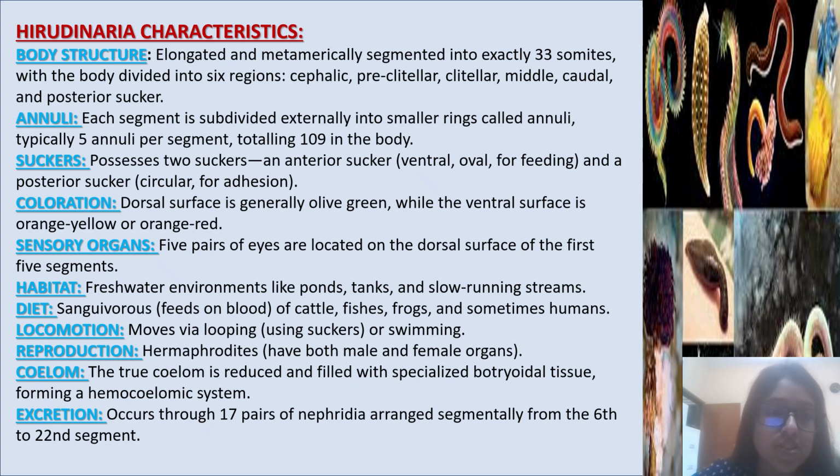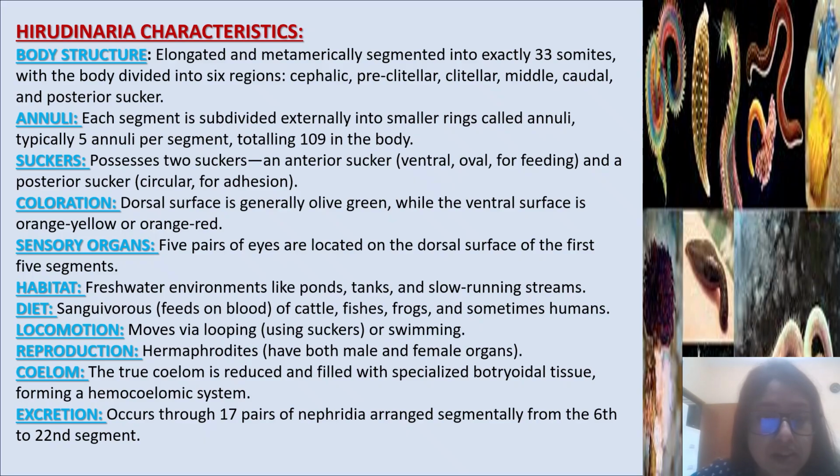Next, characteristics of Hirudinea. Body structure: elongated and metamerically segmented into exactly 33 somites, with the body divided into 6 regions: cephalic, preclitellar, clitellar, middle, caudal and posterior sucker. Annulation: each segment is subdivided externally into smaller rings called annuli, typically 5 annuli per segment, totaling 109 in the body. Suckers: possesses 2 suckers, an anterior sucker that is ventral, for feeding, and a posterior sucker that is circular, for adhesion. Coloration: dorsal surface is generally olive green while the ventral surface is orange yellow or orange red.